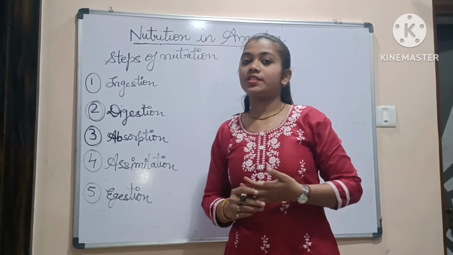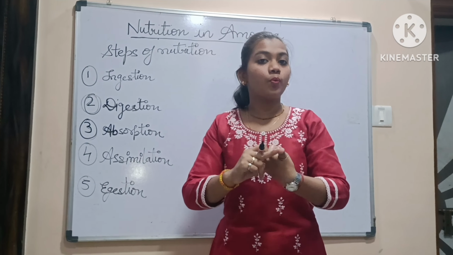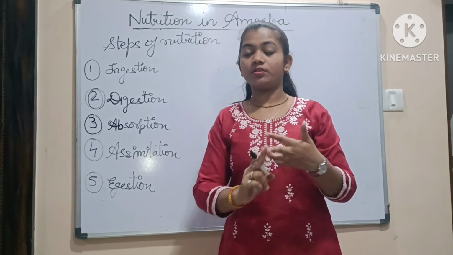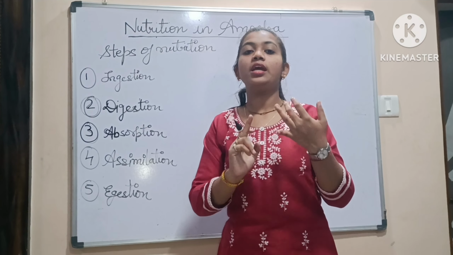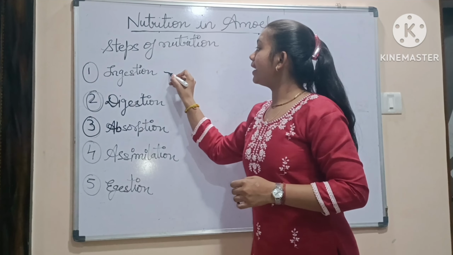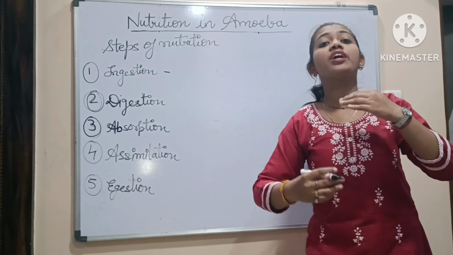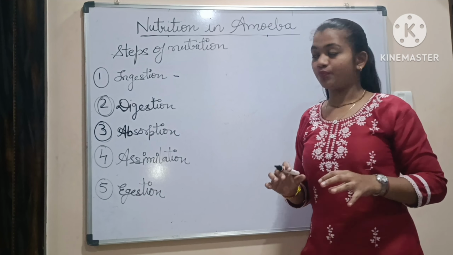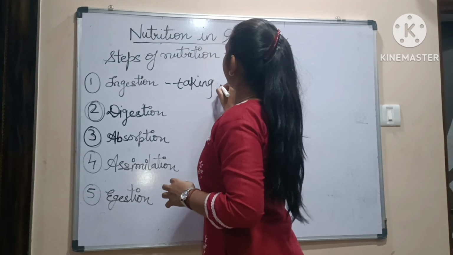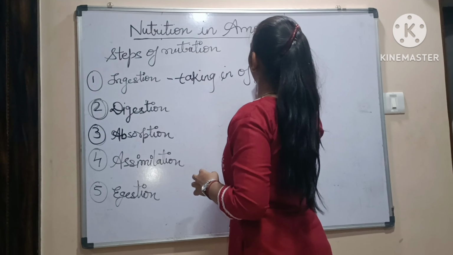There are 5 steps of nutrition. Nutrition is completed in 5 steps. Step 1 is ingestion. Step 2 is digestion. Step 3 is absorption. Step 4 is assimilation. And step 5 is egestion. Let's see all these steps. The word ingestion means taking something inside our body, so taking the food in. Taking in of food is called ingestion.